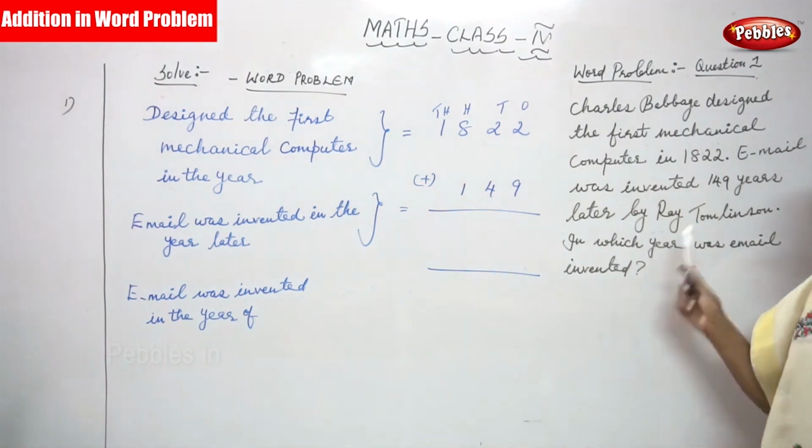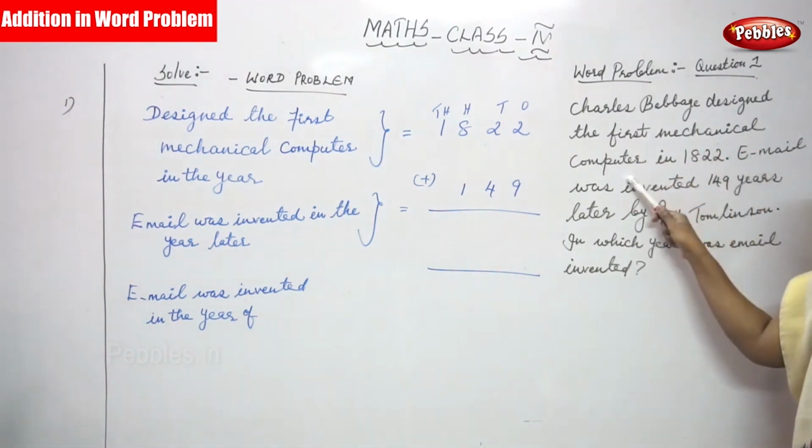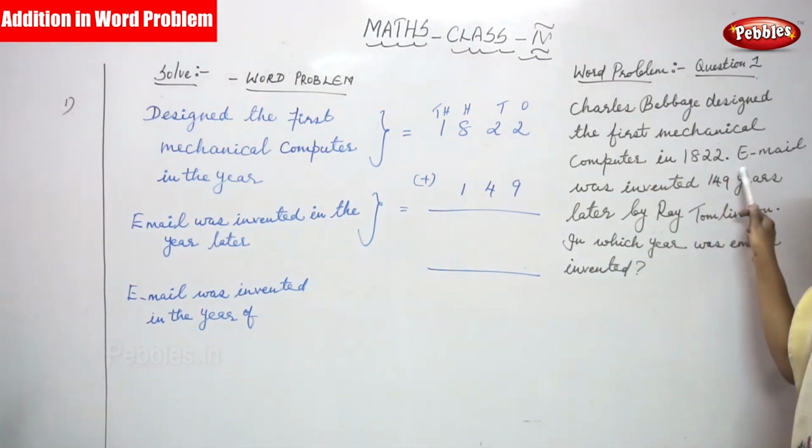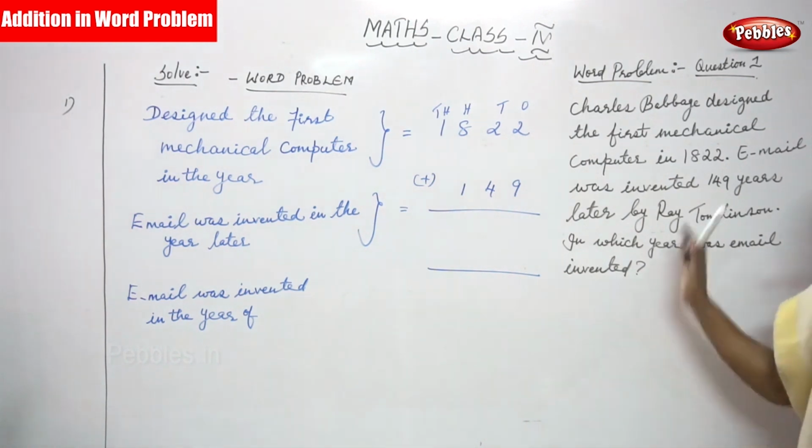This is the question. I'll repeat once again. Charles Babbage designed the first mechanical computer in 1822. Email was invented 149 years later by Ray Tomlinson. In which year was email invented? So this is the question.